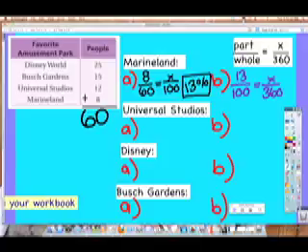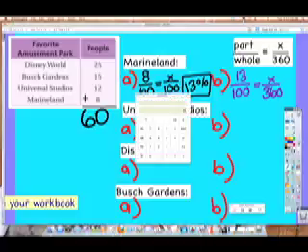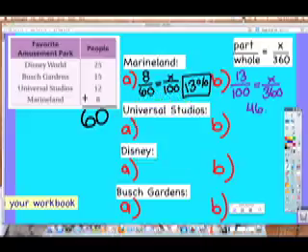So for Universal Studios, you add up all the people, get 60. And then look at Universal Studios and 12 people think it's the best, so we put 12 over 60 equals X over 100.